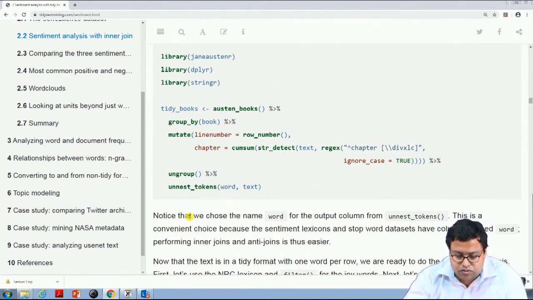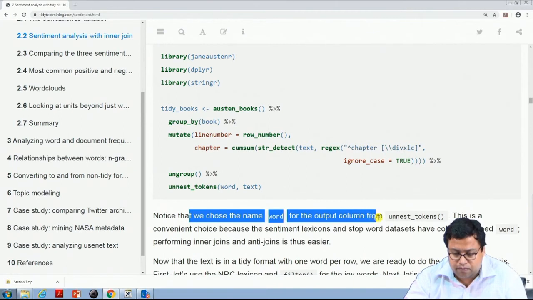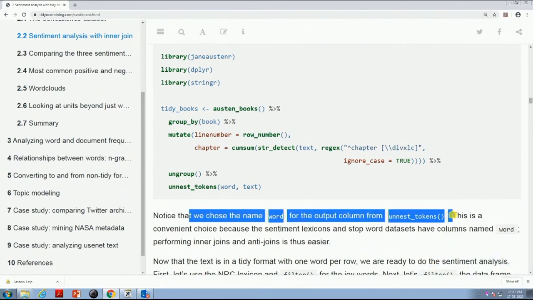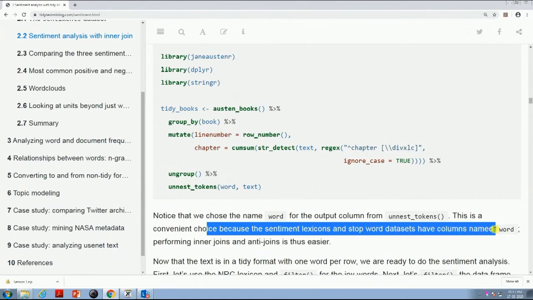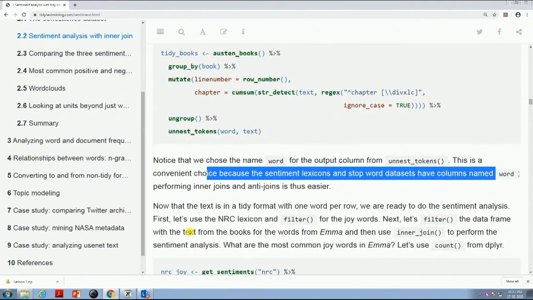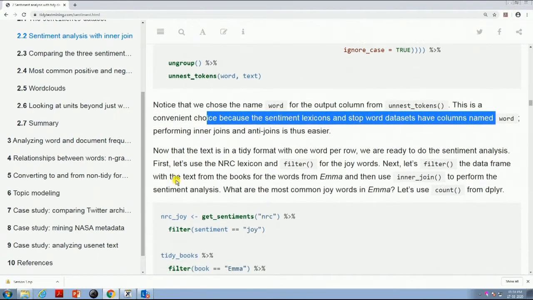So, notice that we choose the name word for the output column from unnest tokens. This is a convenient choice because the sentiment lexicons and stop word data sets have a column named word. So, this is the same in both cases. Performing inner joins and anti joins is thus easier. So, we will see what they are doing.